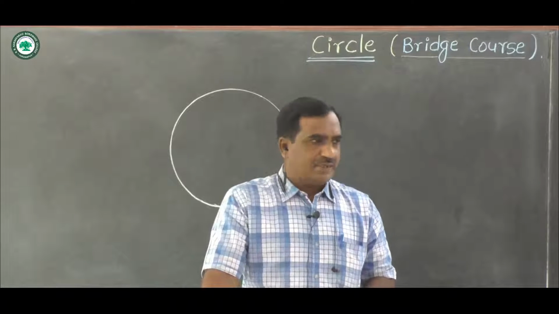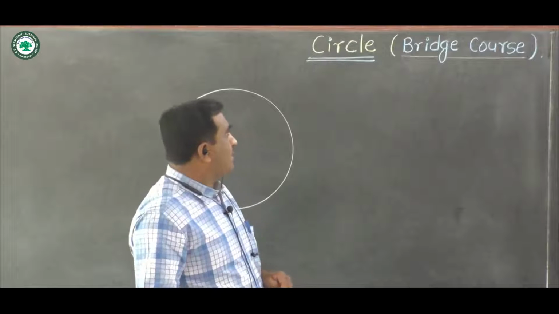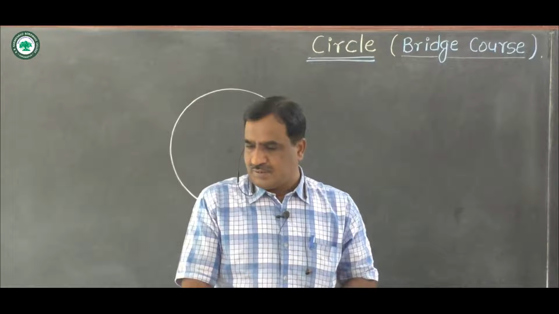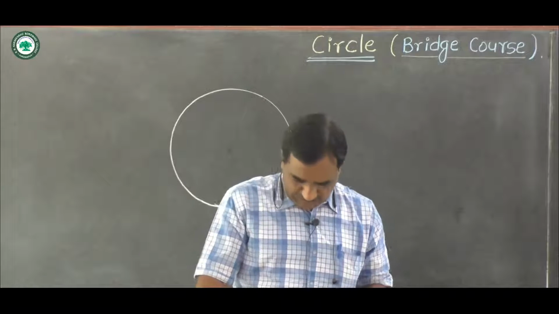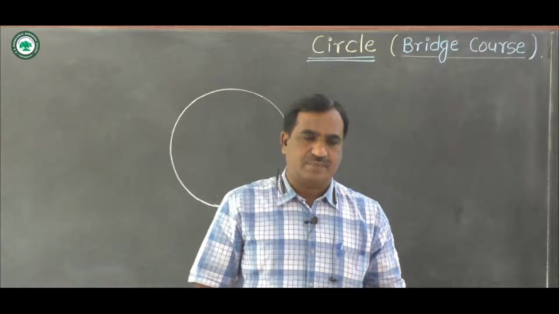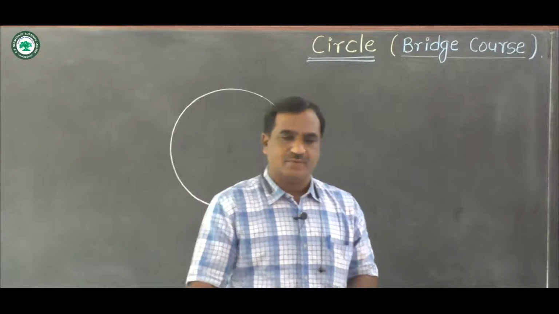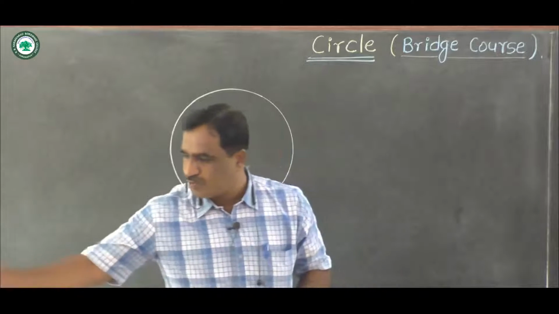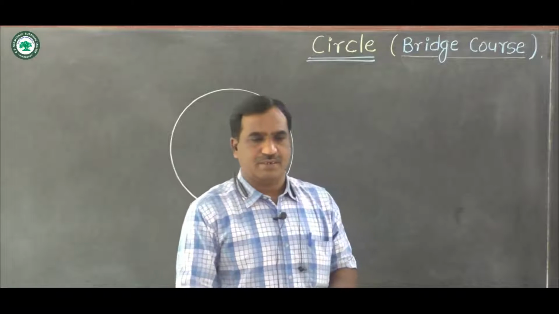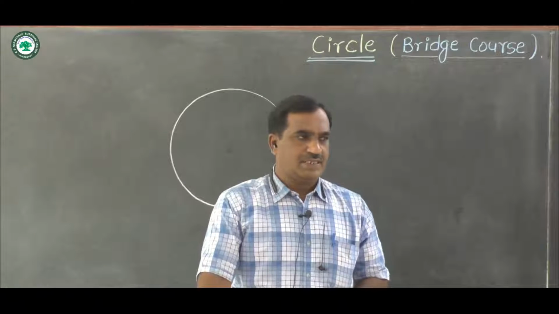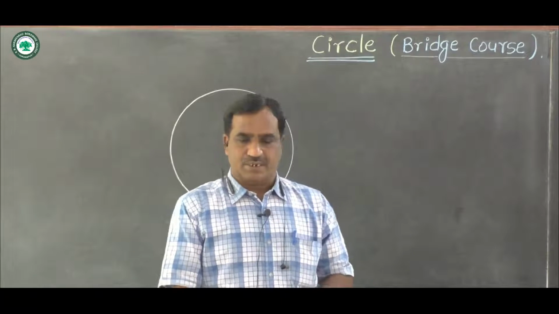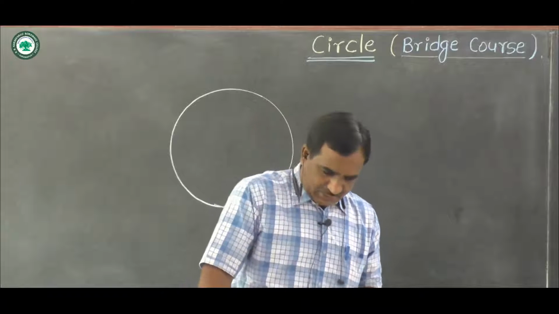Students, today in bridge course we have to see the circle chapter of mathematics, basic concepts of circle. We know what is meant by a circle and the basic concepts of a circle. We are familiar with various types of geometrical shapes like angle, triangle, quadrilateral, circle, polygon, etc. Now today we have to see information about a circle. We know the definition.